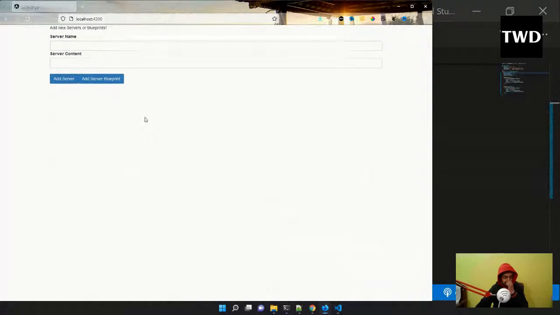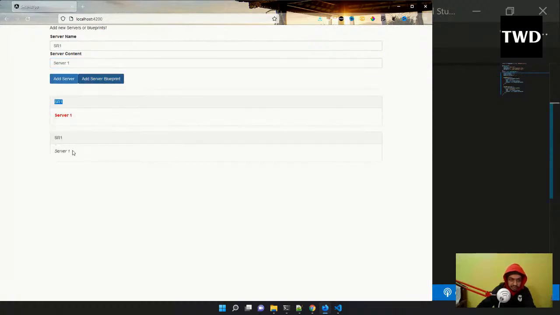If I run it, it is like this: add a new server or blueprint. Okay, so sr1, server1, and I'll add server. See, sr1 and server1 have been added like this. Add blueprint, so it will be added like this. SR1, same thing I'm adding.